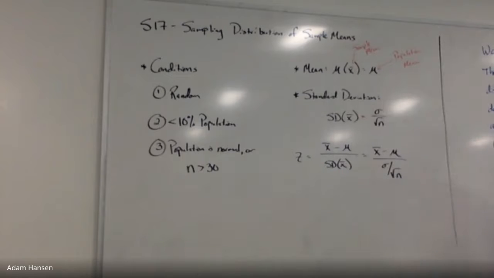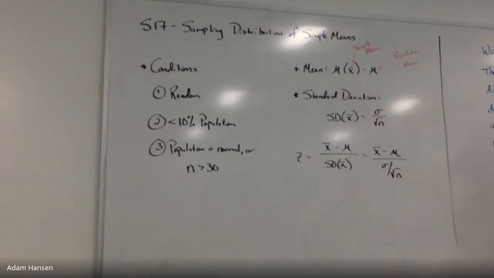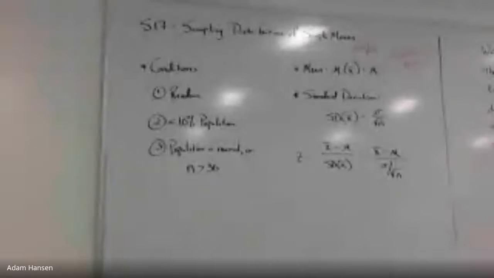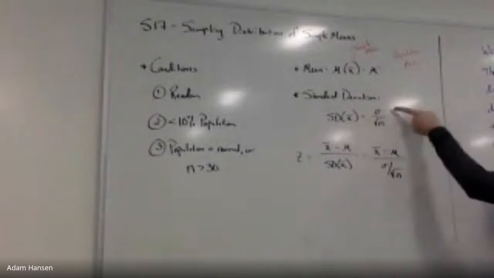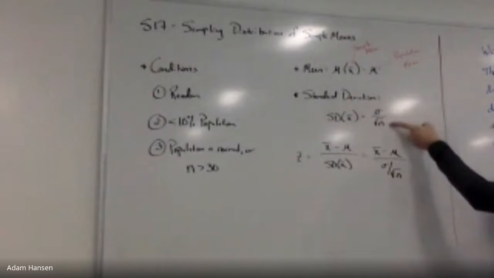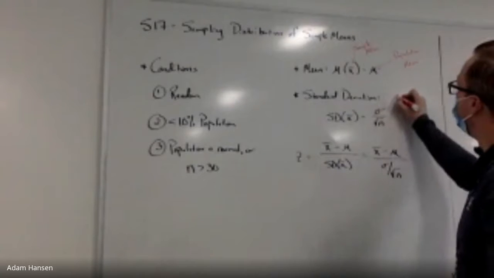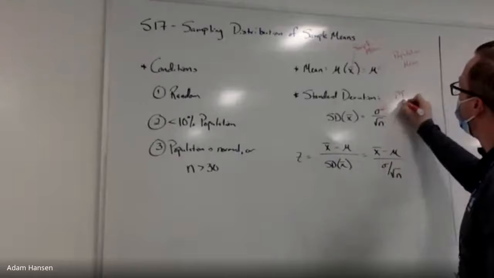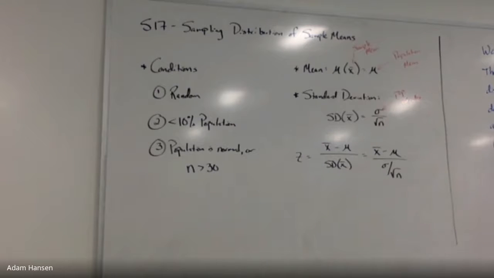When I take a sample from some population, I would expect on average my sample mean to be the same as my population mean. But there's some variability. Sometimes I get more, sometimes I get less. Sampling is like a random event. That variability is given by the standard deviation of x bar. The standard deviation of our sample mean is the standard deviation of the population divided by the square root of n, our sample size. Lowercase sigma is notation for population standard deviation.